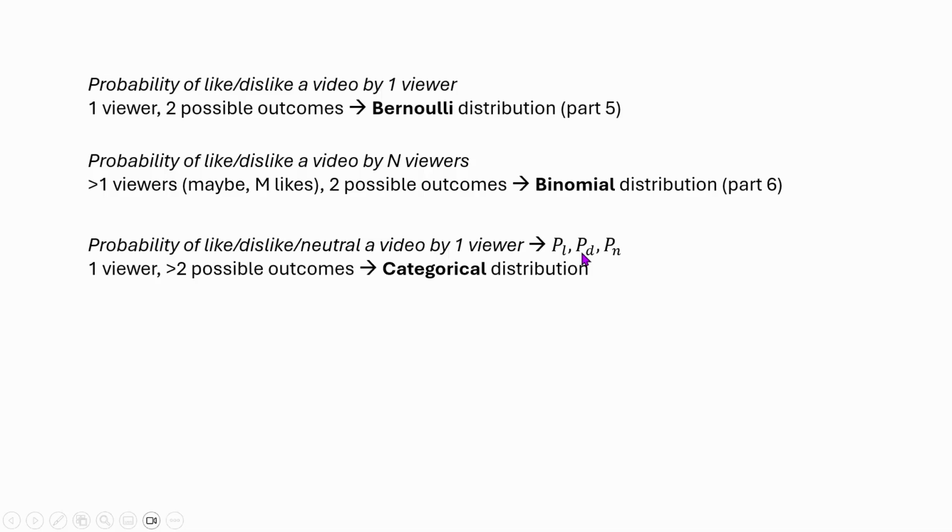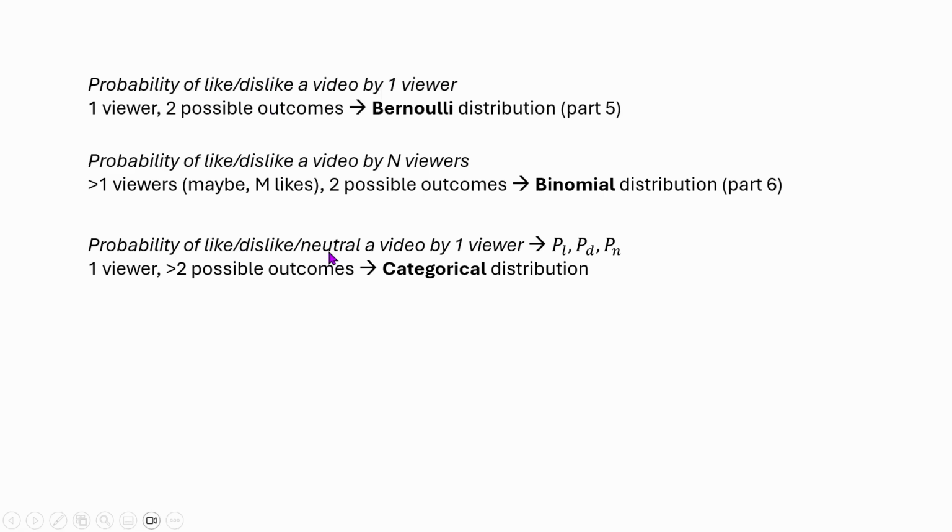Now we can have another case where you have the probability of like, dislike, or neutral. So there are three possible outcomes, which is more than two outcomes, but there is only one viewer. This case is a classic example of the categorical distribution. That means the categorical distribution is very similar to the Bernoulli distribution, but the only difference is there aren't just two possible outcomes, rather there are more than two.